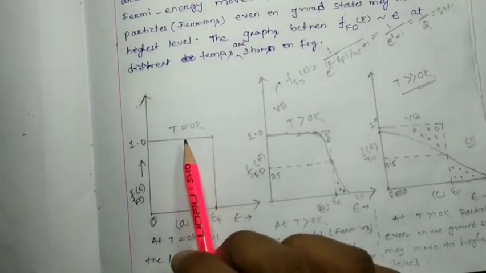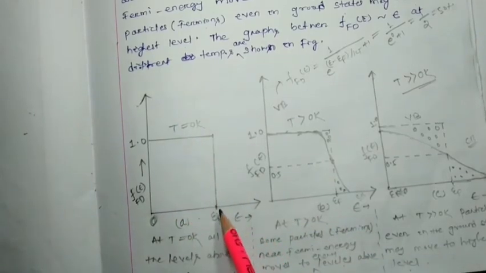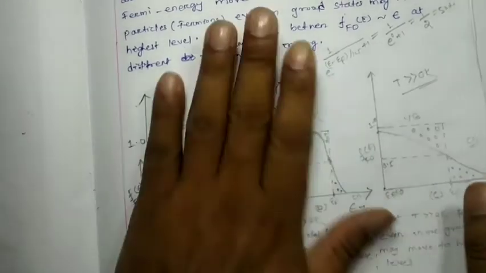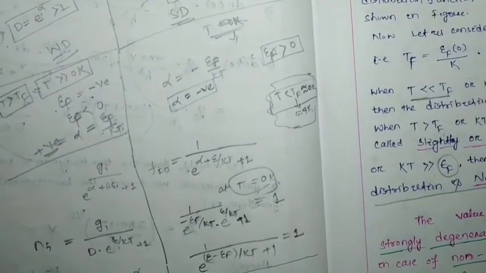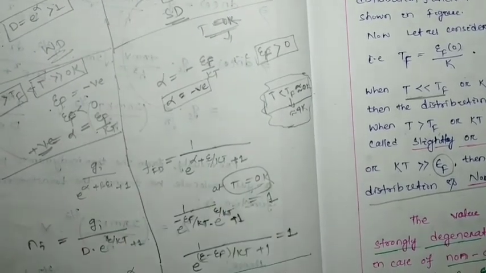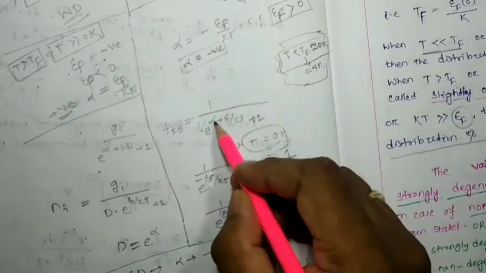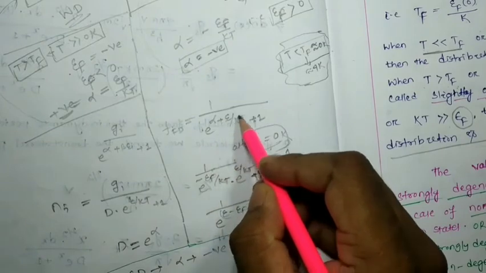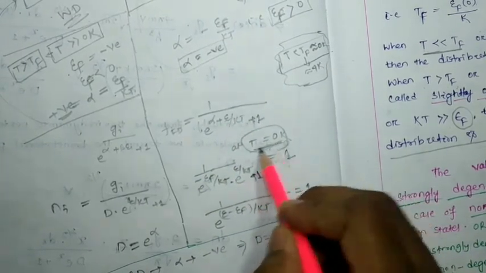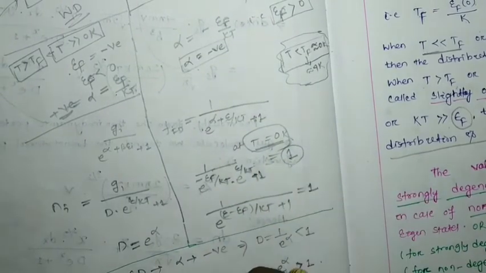When we consider the temperature very close to 0 Kelvin, below EF the probability distribution function is 1, right? The probability distribution function is 1 by e to the power alpha plus epsilon by kT plus 1. So at 0 Kelvin, this value is 1, right?